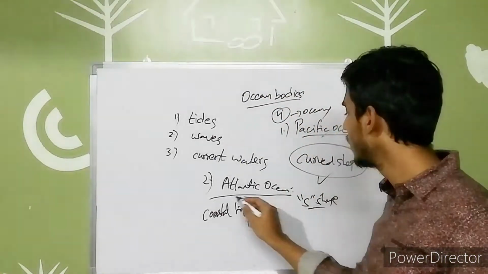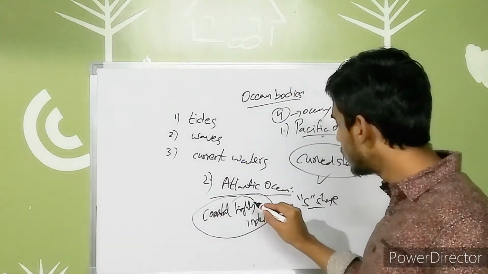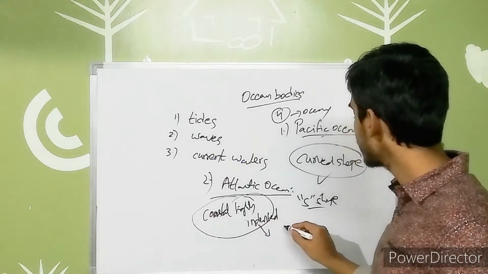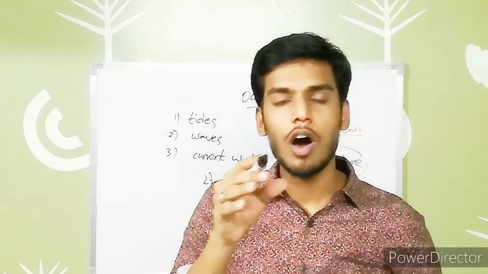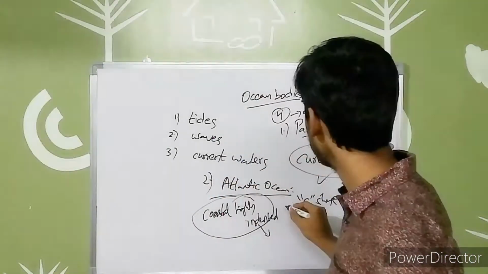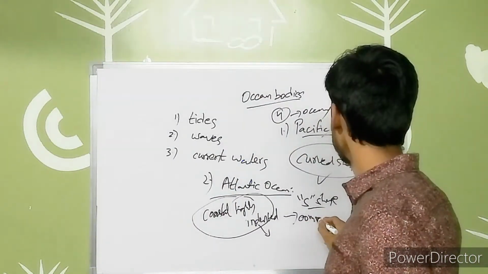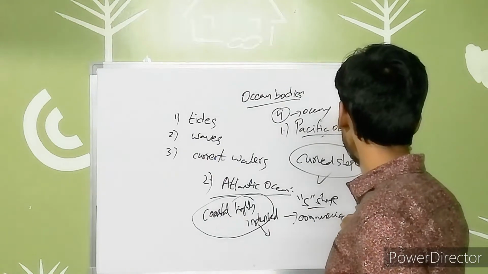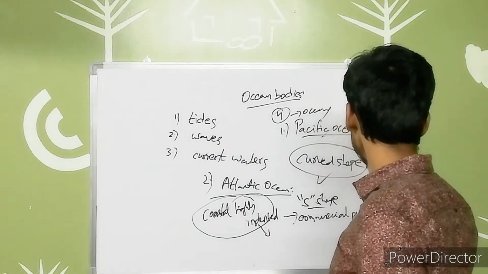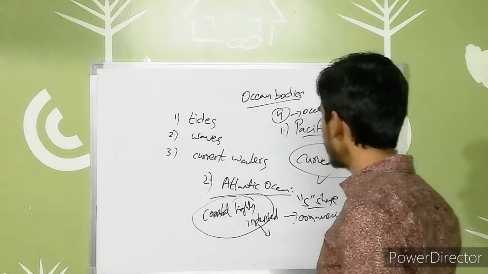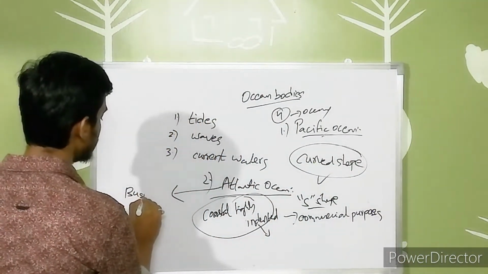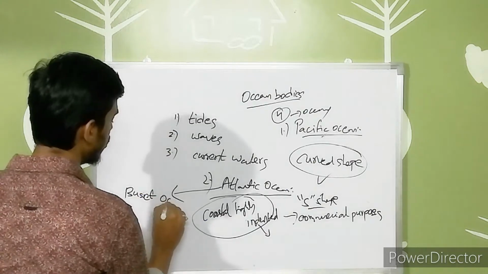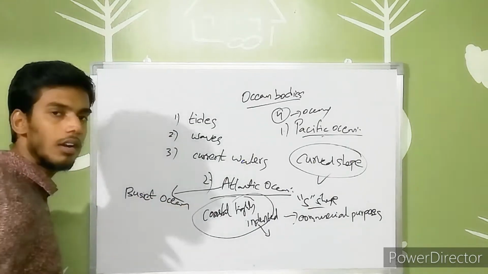That means, due to this specific feature, it is mainly suited for the livelihood of harbors and port areas, and is mainly used for commercial purposes. So it is also known as the busiest ocean. That's it regarding the Atlantic Ocean.